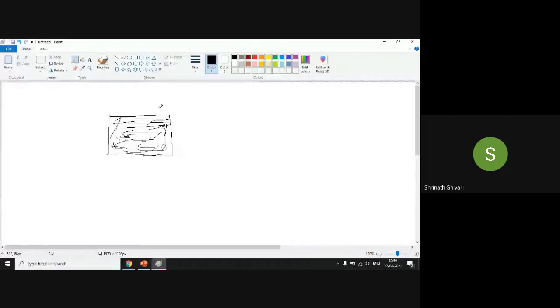What is the shape of the water now in the box? Square. The box is a square object. Okay. Square shape. Fine. Good.